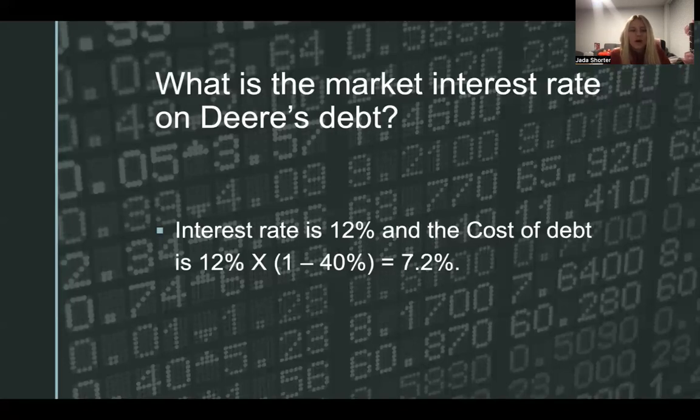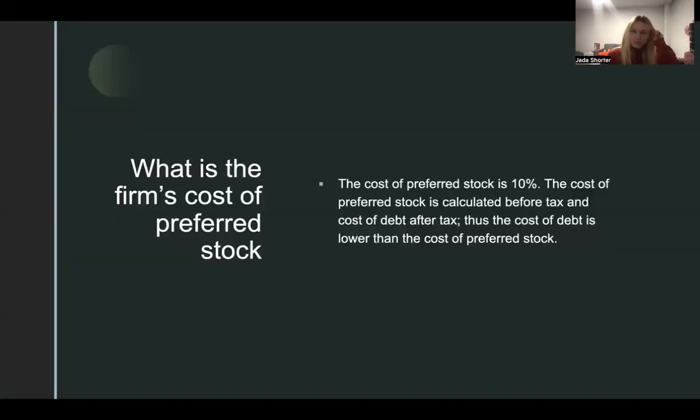So, what is the market interest rate on Deary's debt? The interest rate is 12%, and the cost of debt is 12%. To calculate this, it'll be 12% times 1 minus 40%, which is equivalent to 7.2%. So what is the firm's cost of preferred stock? The cost of preferred stock is 10%. This was given. The cost of preferred stock is calculated before tax and the cost of debt after tax. Thus, the cost of debt is lower than the cost of preferred stock.